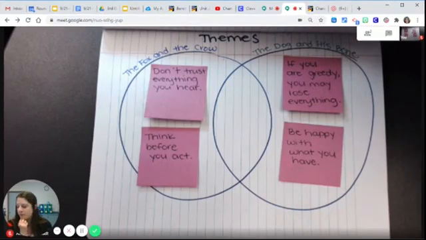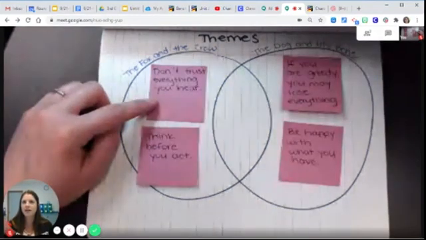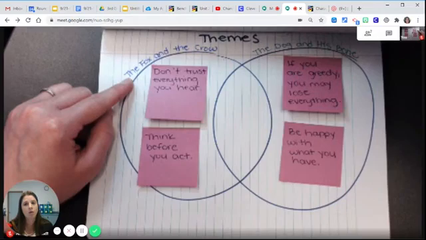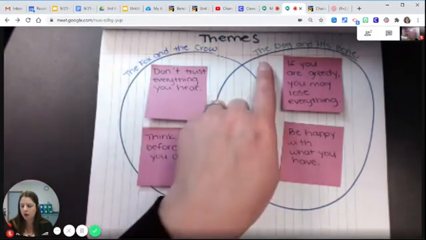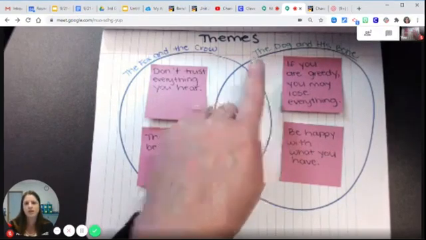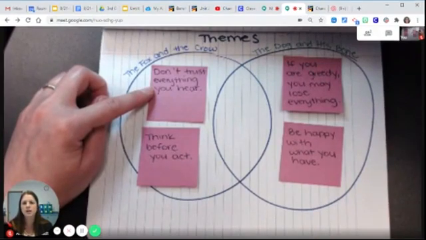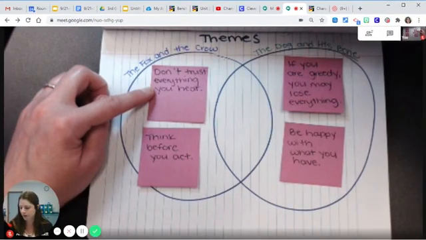So let's think through it. Don't trust everything you hear. Well, I feel like that relates directly to The Fox and the Crow, because there were two characters and the fox was speaking to the crow and flattering the crow to try and trick her. But in The Dog and His Bone, it was just the dog by himself, and he wasn't trying to talk somebody into something, and nobody spoke to him. So probably not that one.